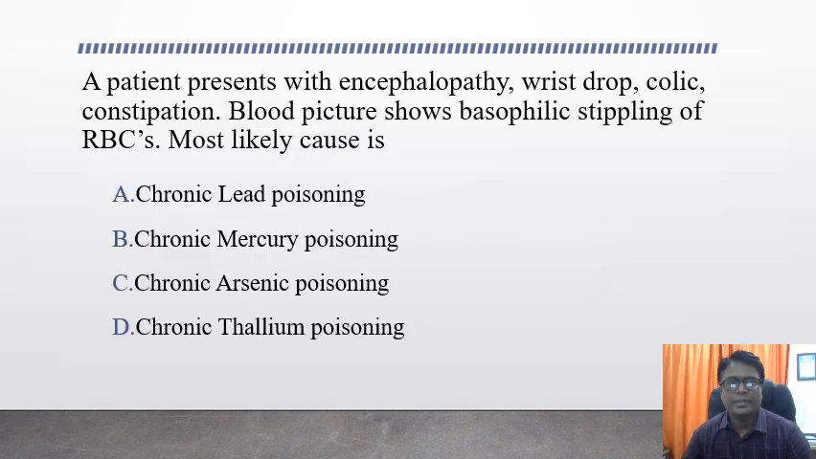A patient presents with encephalopathy, wrist drop, colic, and constipation. The blood picture shows basophilic stippling of RBCs. Most likely cause is, the options are chronic lead poisoning, chronic mercury poisoning, chronic arsenic poisoning, and chronic thallium poisoning. Can you guess the answer? All the clinical features mentioned in the question are characteristic features of lead poisoning. The answer is chronic lead poisoning.